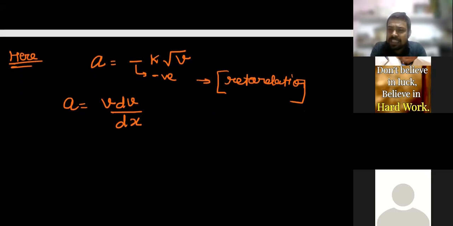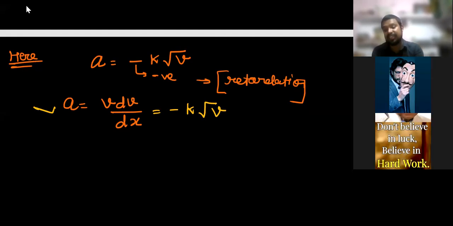So if the question is asked about displacement, here the question asked about distance and the function is velocity. So let us think, when velocity is the function, I can find displacement. We know very well that if you use this formula, a is equal to v dv over dx is equal to minus k square root of v, you can very easily find the distance.